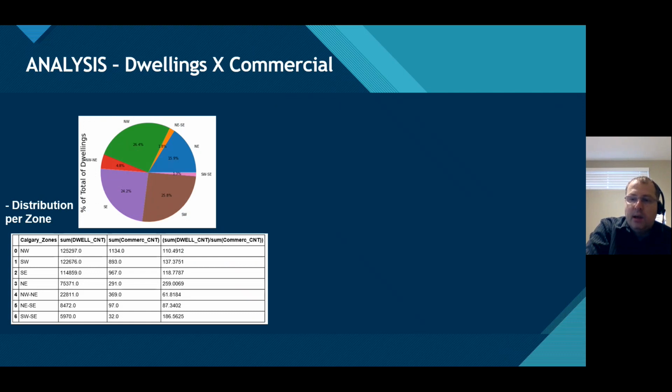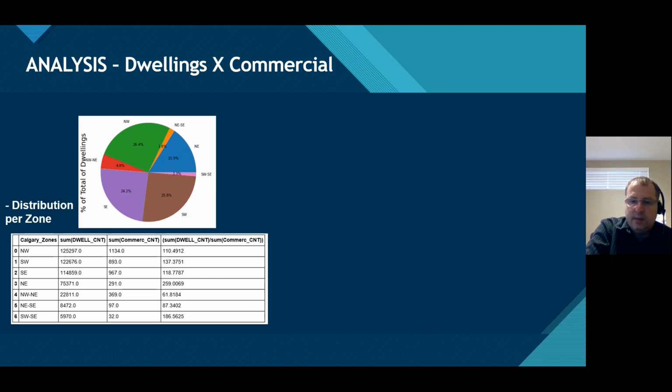The zone with the highest number of commercial properties is Northwest, with more than 1,000, whereas Northeast has something around 300. Divided by the total number of deals, we can normalize this number. And now we can see, for example, that Northwest and Northeast each has 61.8 residential properties per commercial property,